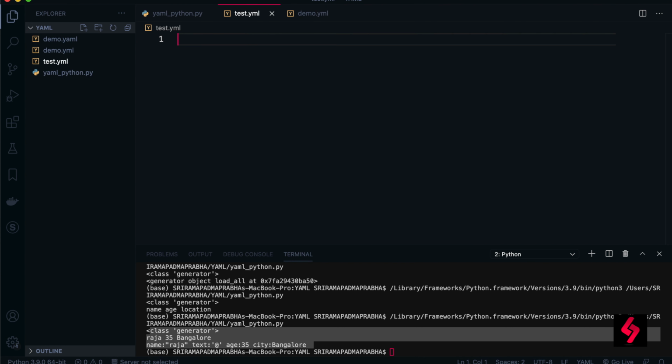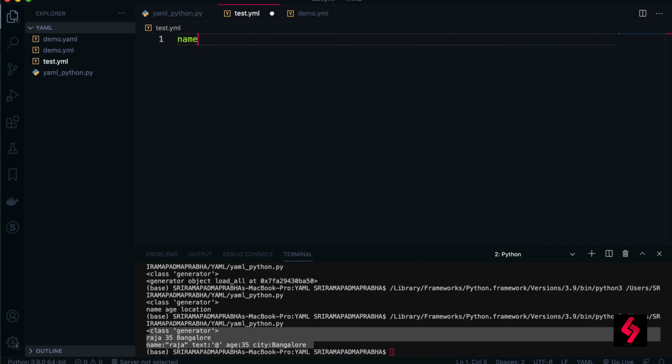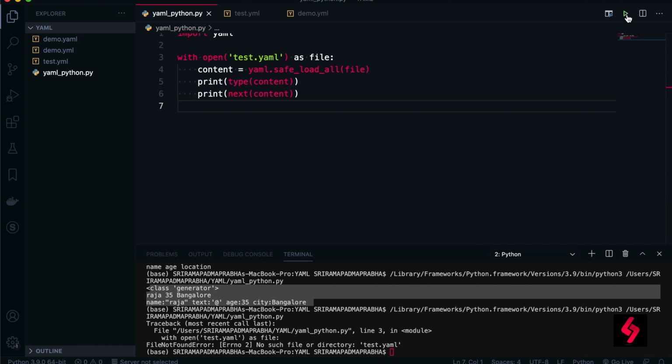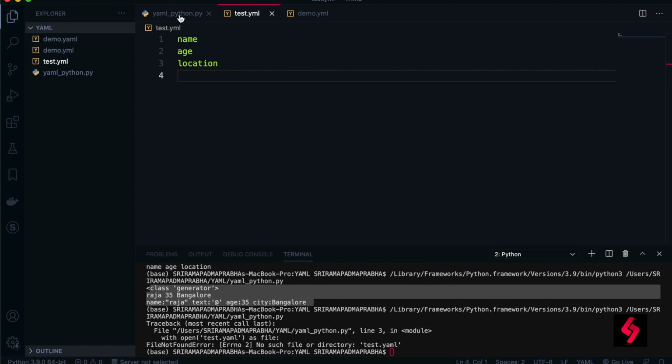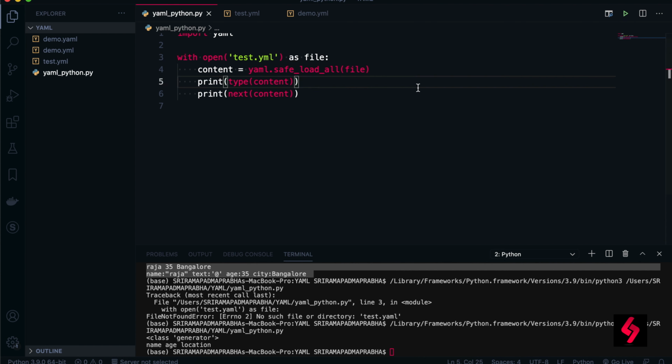test.yml. So I'm just giving this. Let me input some data here: name and the same information, age and location. Right now, if you go to the YAML, here I am typing test.yaml. The YAML file test is not found because, as I said earlier, test.yml and test.yaml are different files. It will be treated like that. So now you can go and execute this. That's something you need to keep in your mind.